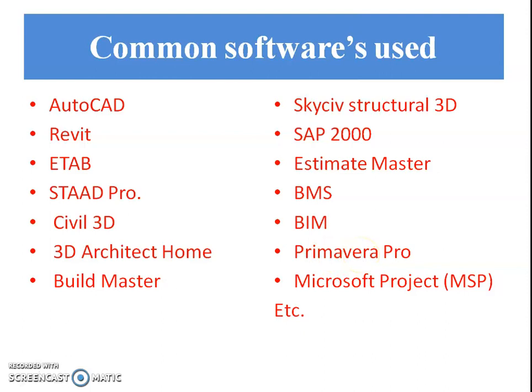Primavera Pro, owned by Oracle, is a sophisticated and effective project management tool which allows the engineer to plan, monitor and control the construction project. The last software is MicroProjects, that is MSP. MicroProjects is project management software developed and sold by Microsoft.